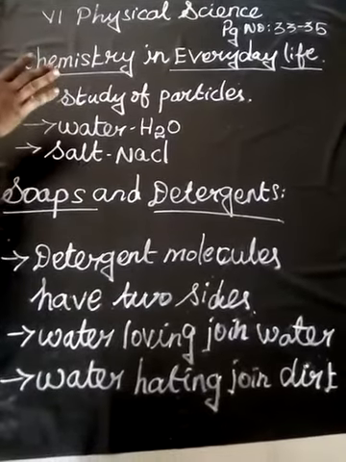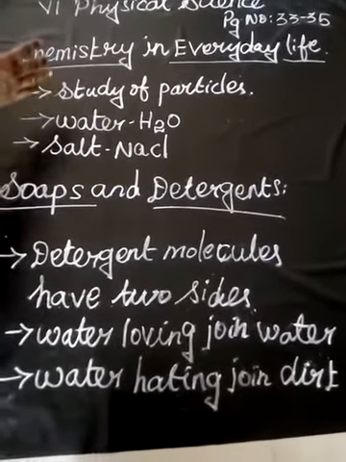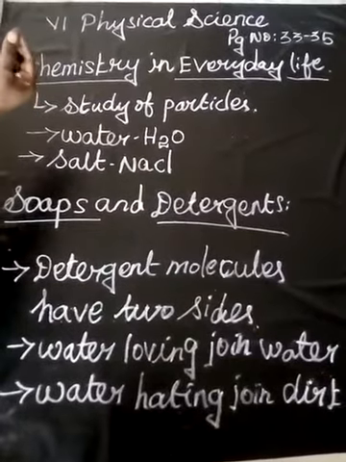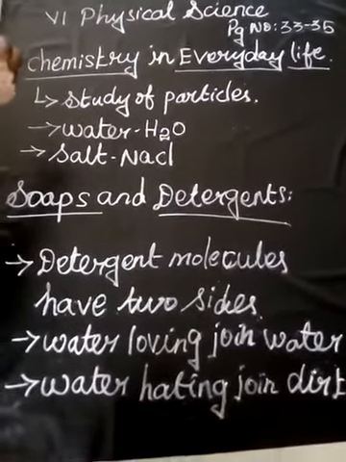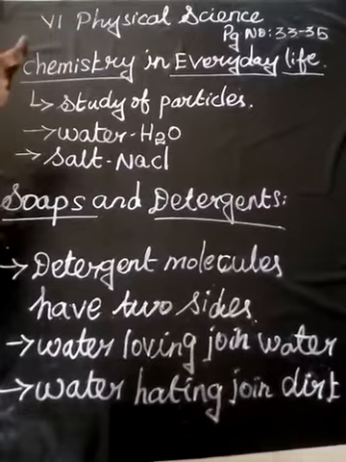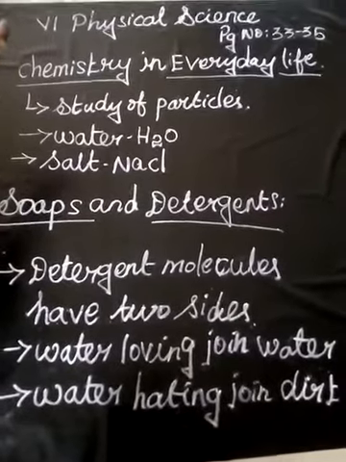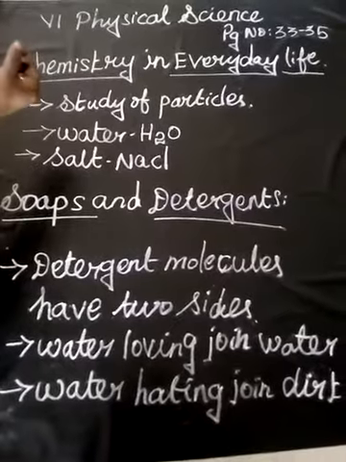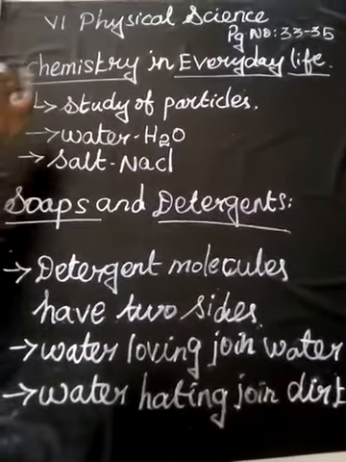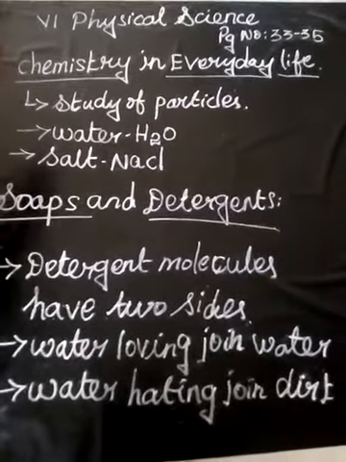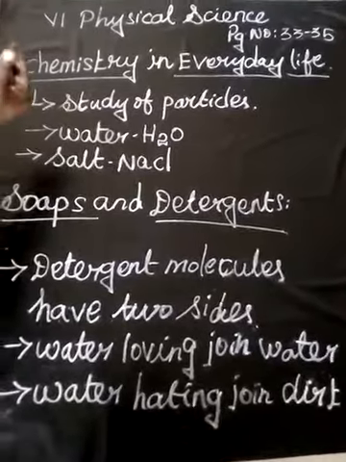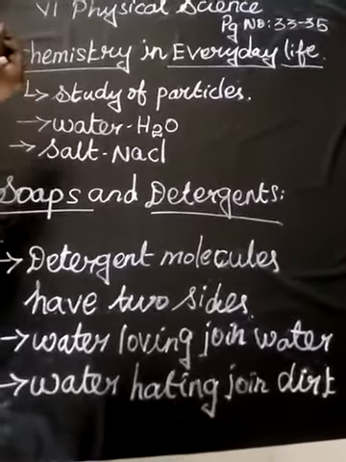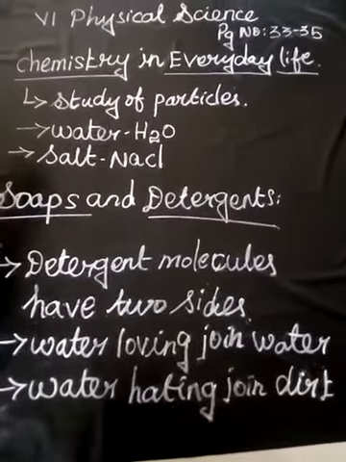For example, see, they have given some examples. Take turmeric powder. A pinch of turmeric powder you have to add to water. Then it turns yellow. Water is there, you add a pinch of turmeric powder, and the water turns yellow. Then take a small quantity of soap water in a beaker and add a pinch of turmeric powder.